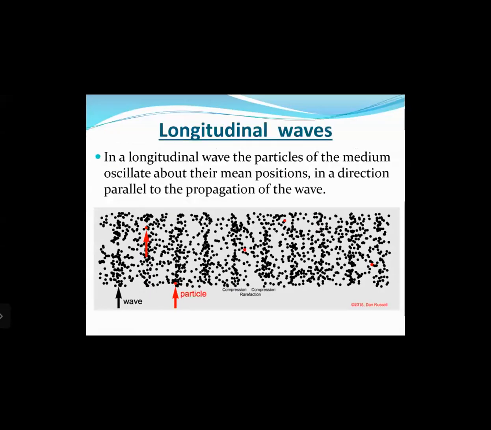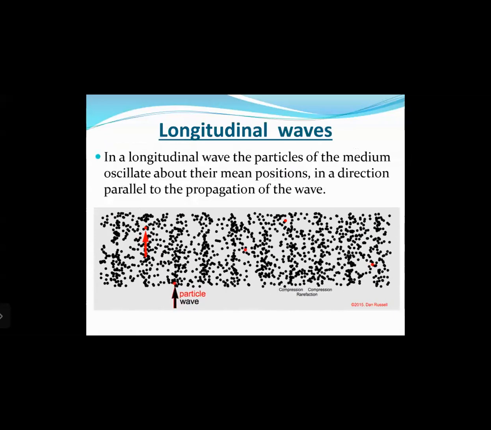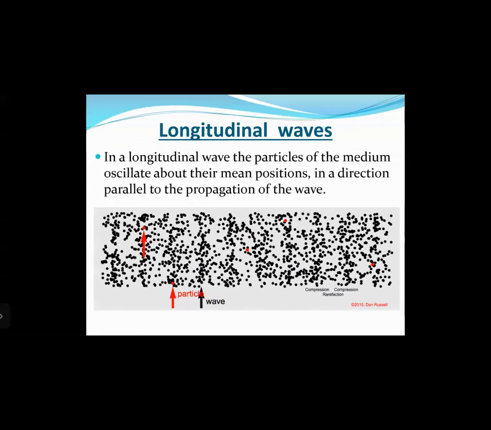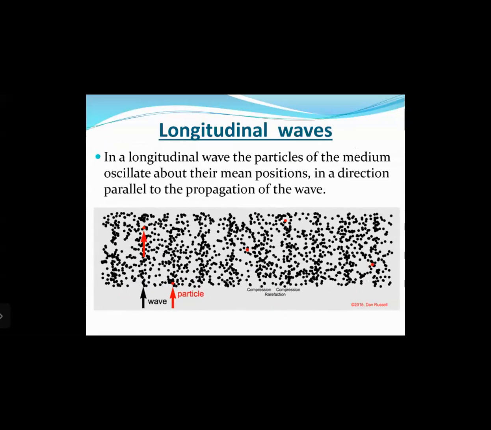Then sound waves move in the form of longitudinal waves. In a longitudinal wave, the particles of the medium oscillate about their mean positions in a direction parallel to the propagation of the wave. If you focus on a single particle shown in the red color, you can see that the particle is just moving left to right.